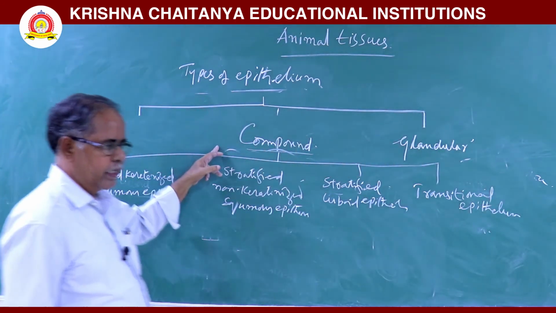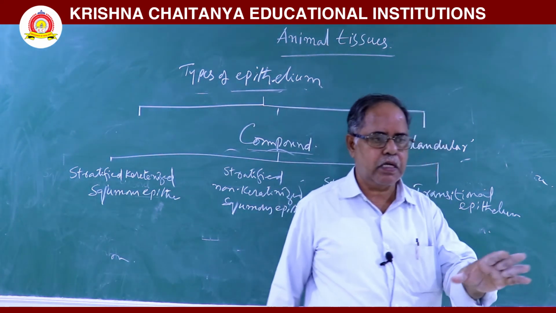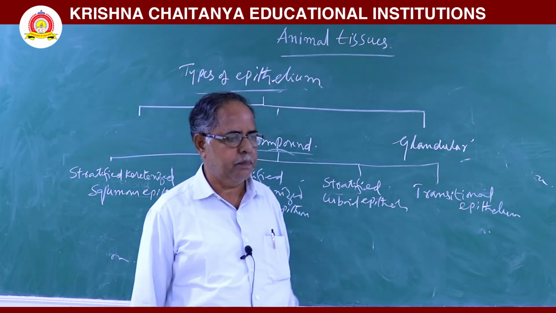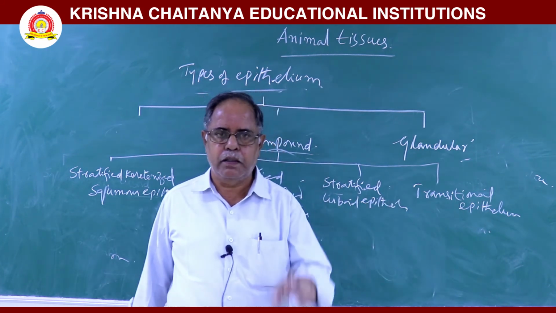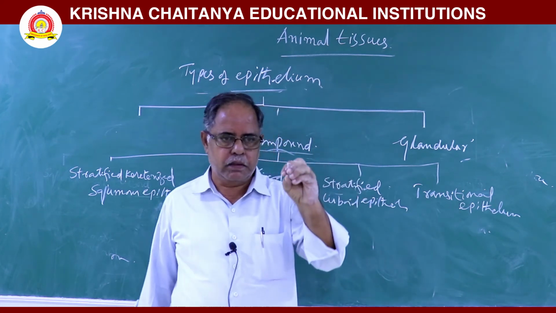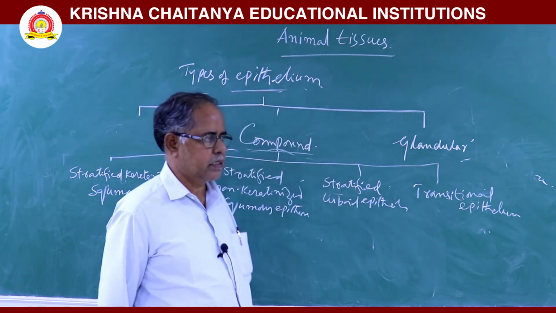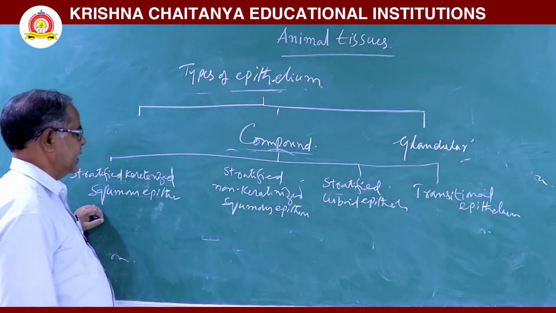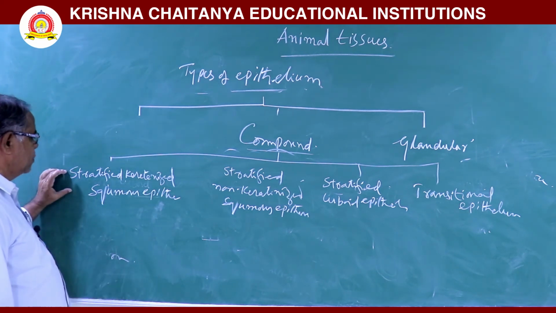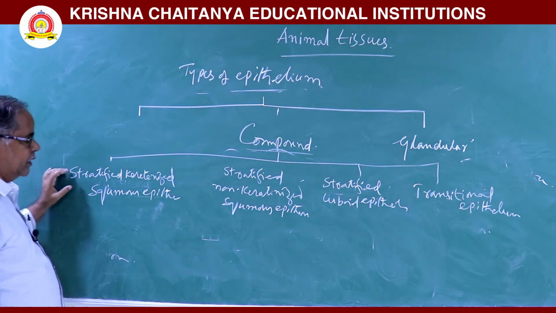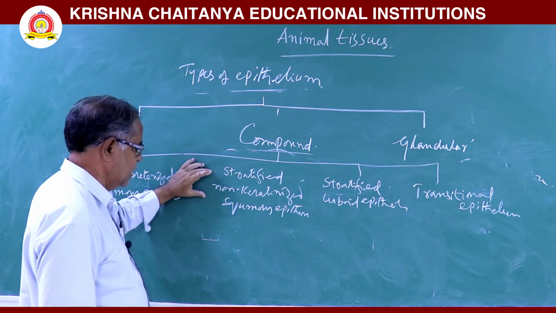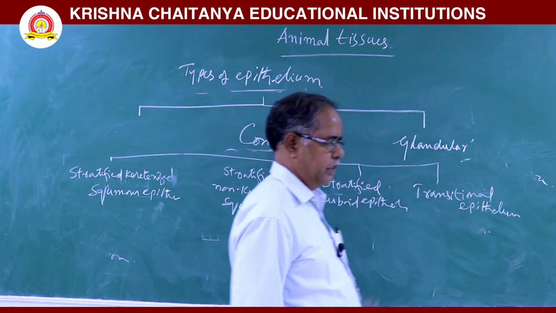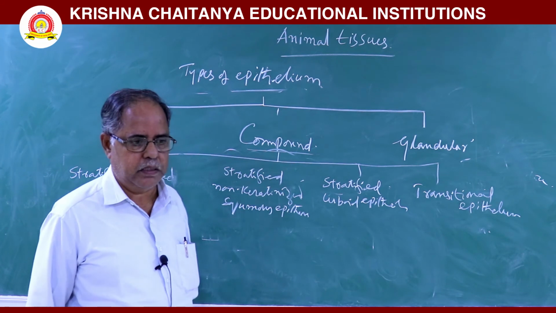In this compound epithelium, the cells are arranged in more than two rows. The main function of this epithelium is to protect against chemical and mechanical stress. Here the examples are very important.